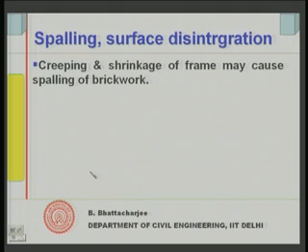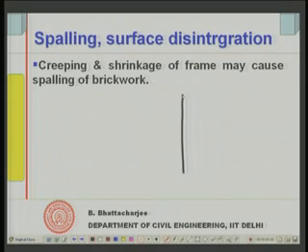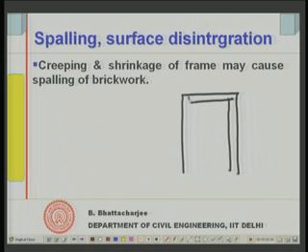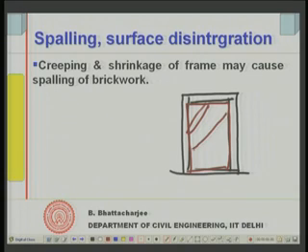This is an interesting situation: spalling of brickwork. This can occur in a framed structure. Let us say this is your RCC frame, and this occurs usually in infilled walls. And you have a brick masonry wall inside the frame.